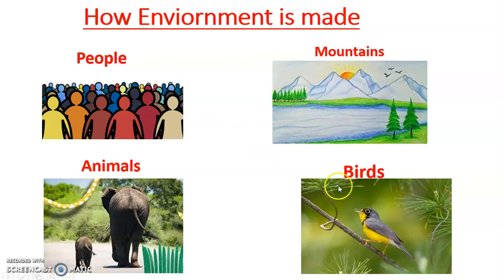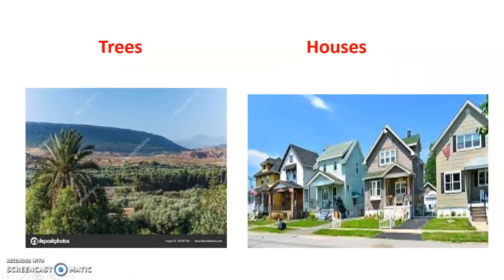Then there are birds and animals. Besides the people, there are also some birds and animals, mountains, rivers, lakes, trees. All this is there in our surroundings. See your trees. Then there are houses. Some small, some big houses in our surroundings. All this forms our surroundings.